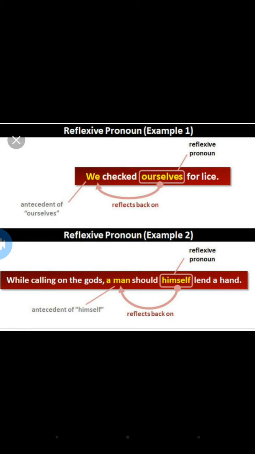And then, while calling on the gods, a man should himself lend a hand. A man is the subject here, himself is the reflexive pronoun. Himself represents this man. It is reflecting the man. So have you understood what is a reflexive pronoun?